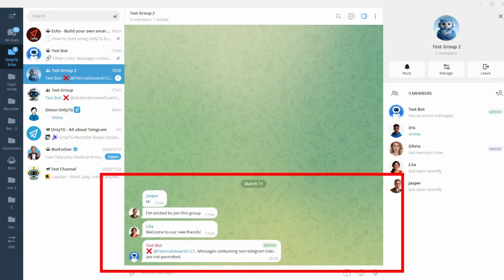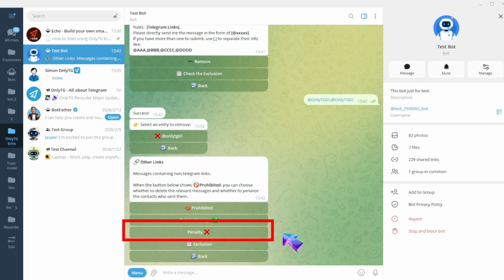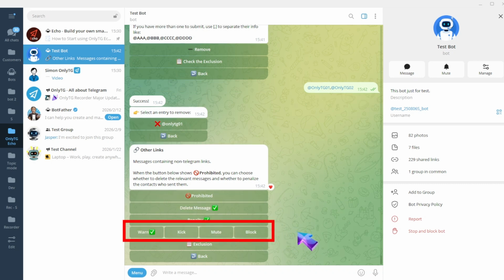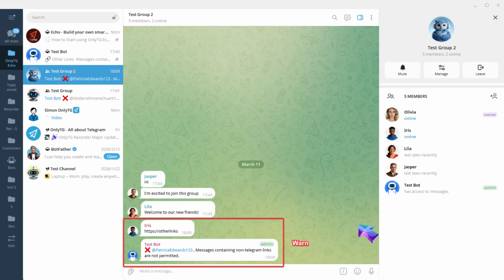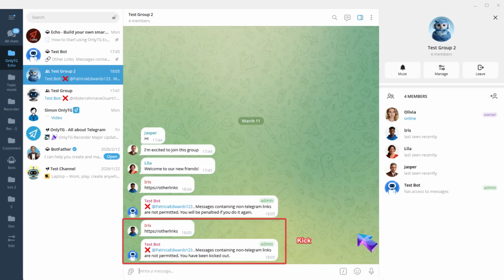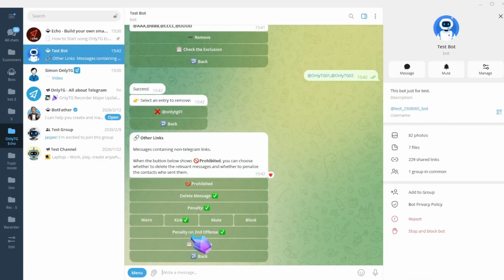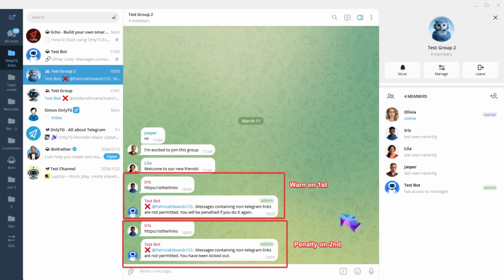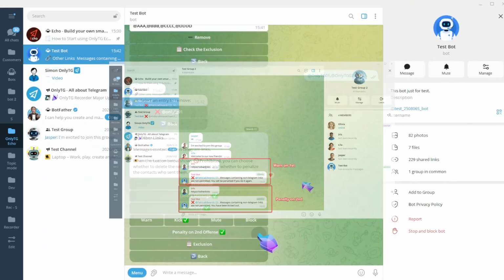Click to turn this function on or off. Penalty. Click to enable and select the penalty type. Warn. Warn members who violate the rules. Kick. Kick members who violate the rules from the group. Penalty on second. Warning for the first offense, penalty on the second offense.